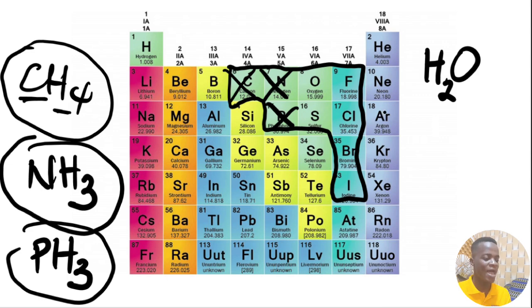Here, hydrogen comes first before the other non-metal, so it's going to form H2O, which is water. Water, we are not going to classify as an acid. We have the neutral substance. That's just water that we have, right?